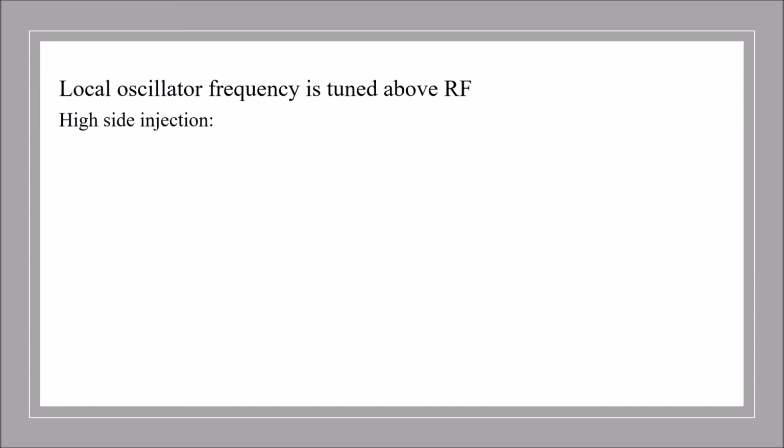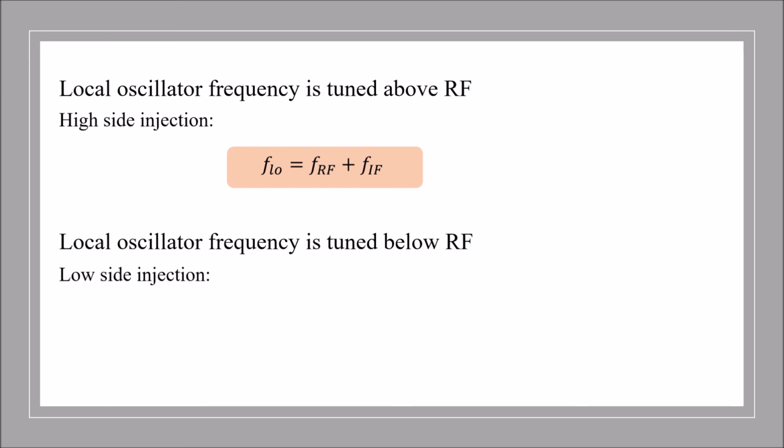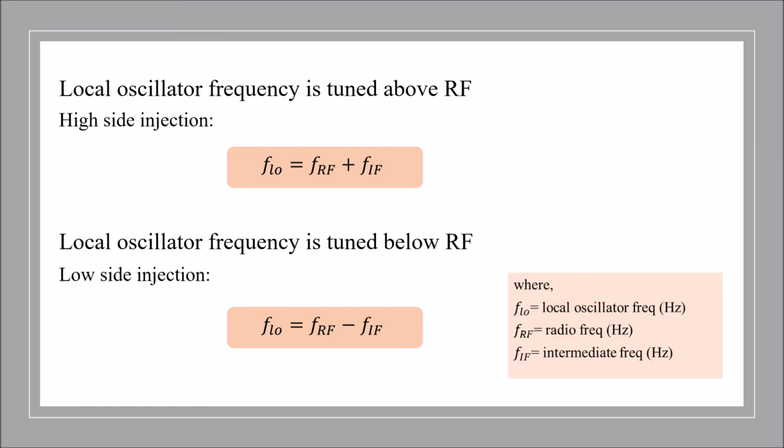When the local oscillator frequency is tuned above the RF, it is high side injection. The formula is local oscillator frequency equals radio frequency plus intermediate frequency. Then, when the local oscillator frequency is tuned below the RF, it is low side injection. The formula is local oscillator frequency equals radio frequency minus intermediate frequency.